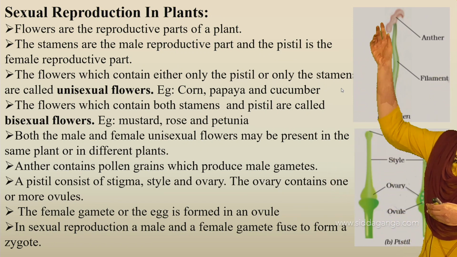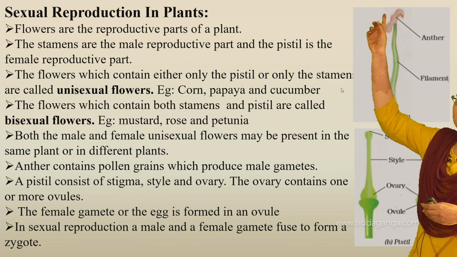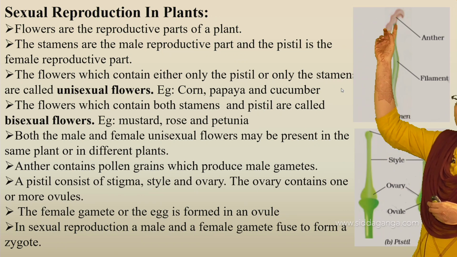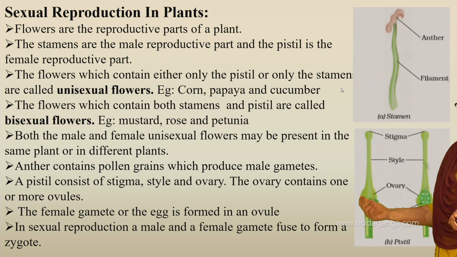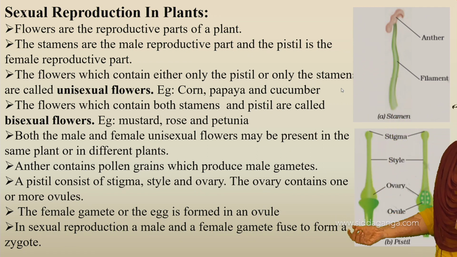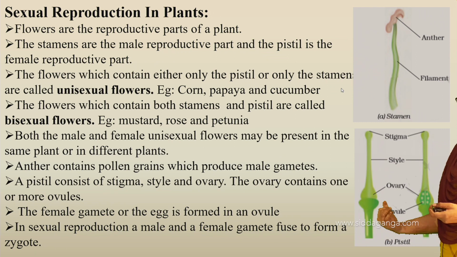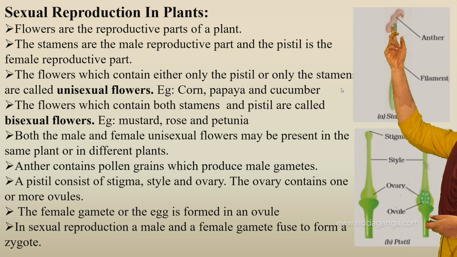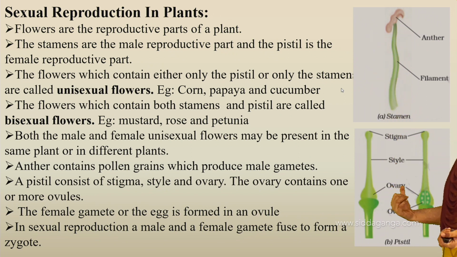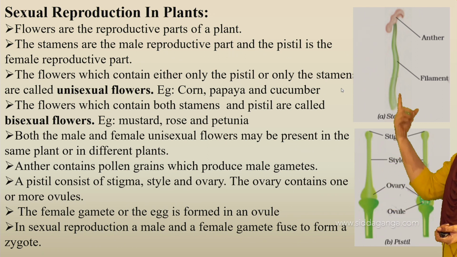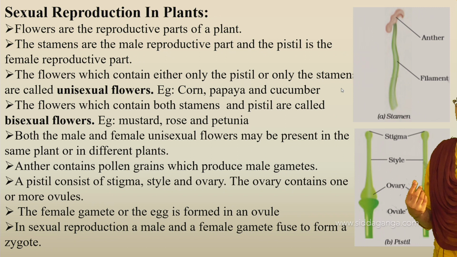Here we have the anther, which has pollen grains that produce the male gametes. Here we have the pistil, which has stigma, style, ovary and ovule. The ovule produces the female gamete. The male gamete is produced from the anther and the female gametes are produced in the ovule. Now these two have to fuse together to form the zygote.